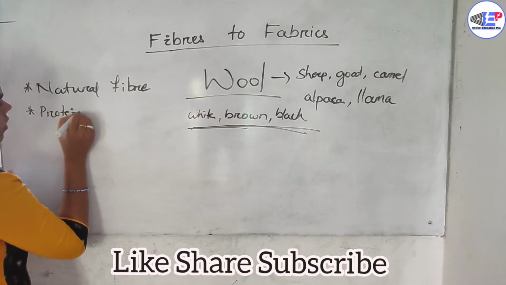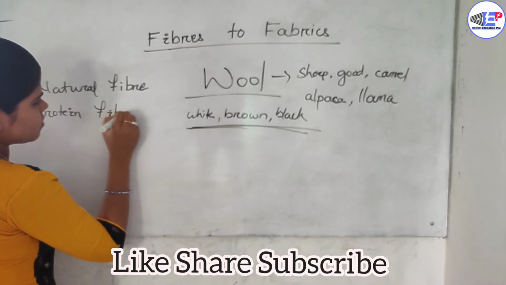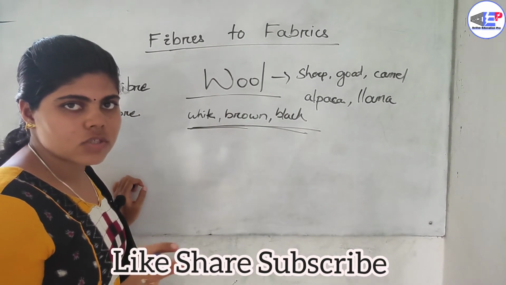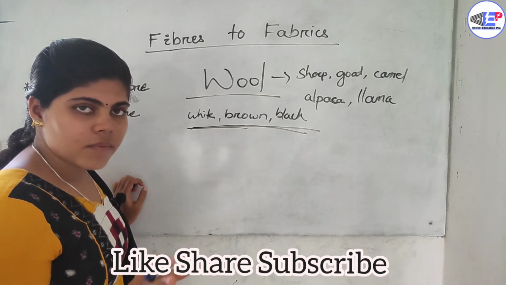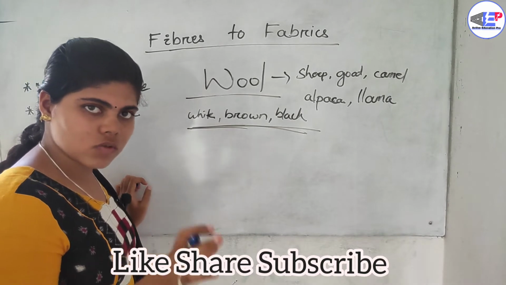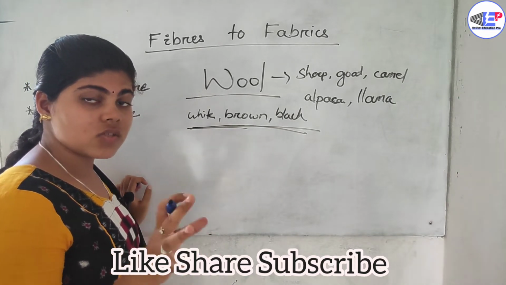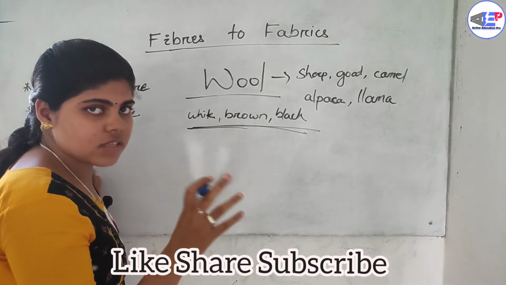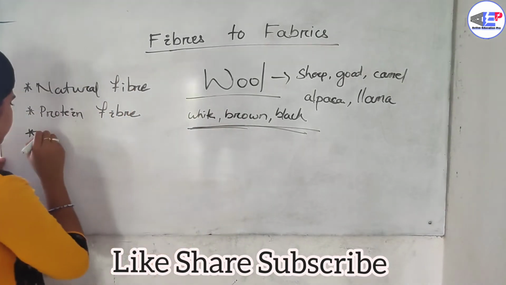Woolen clothes are usually used in the winter season because the climate is very cold and chill, so to survive this cold we wear woolen clothes. Woolen clothes retain heat. Another feature is that wool retains heat.